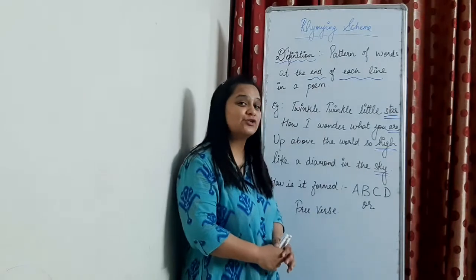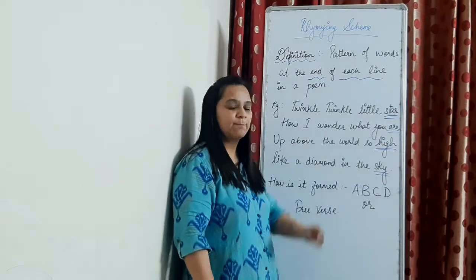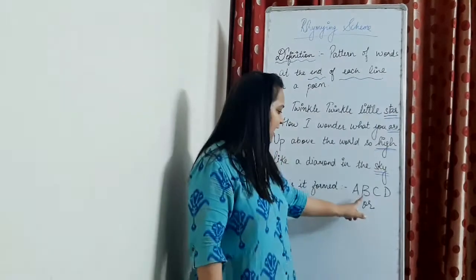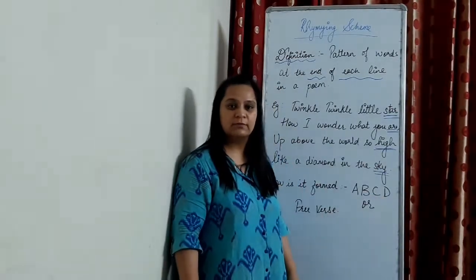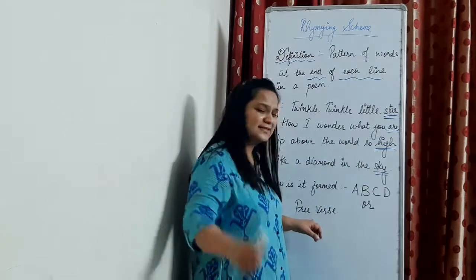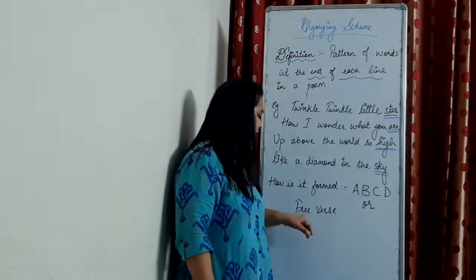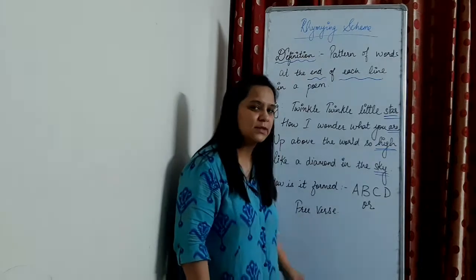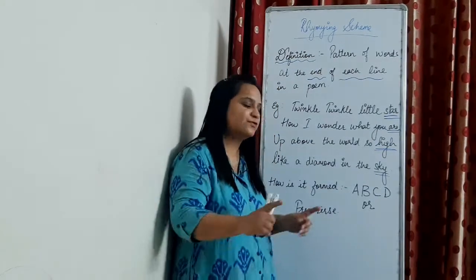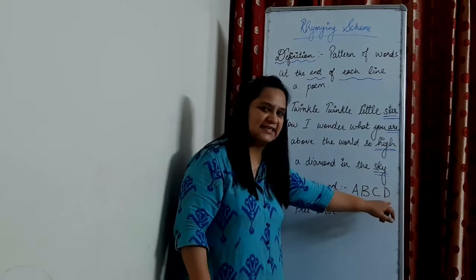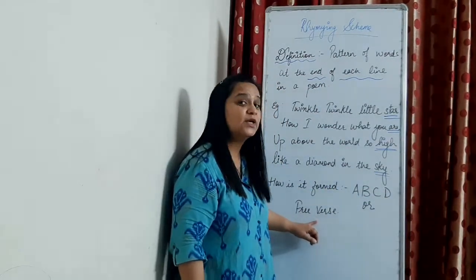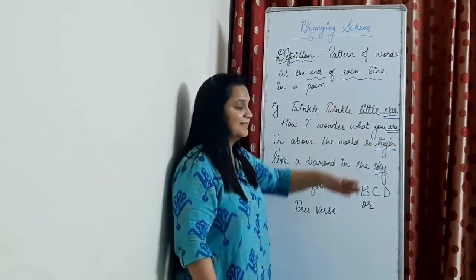Today we are going to talk about the basic rhyming scheme. A rhyming scheme usually uses letters A, B, C and D. Some poems don't even carry a rhyming scheme. Those are called free verse. A poem which will have A, B, C, D as its rhyming scheme, that will be called a free verse. So let's see.